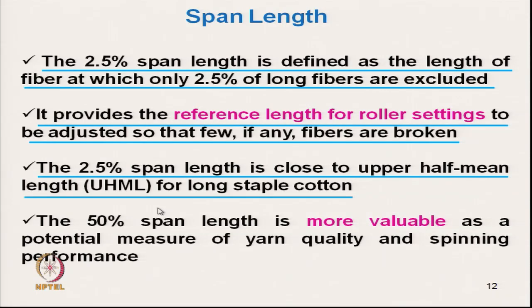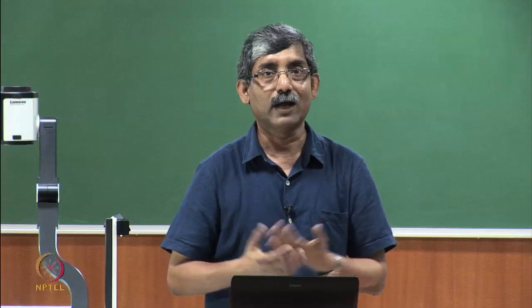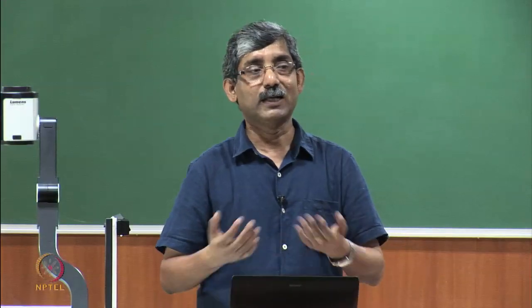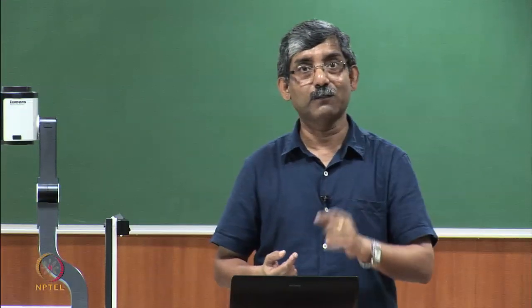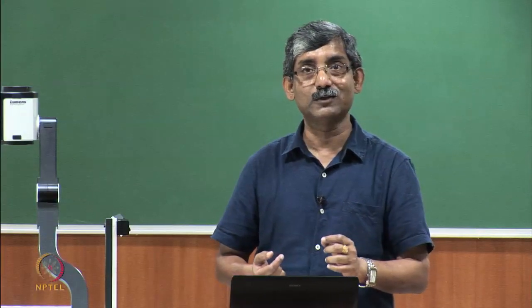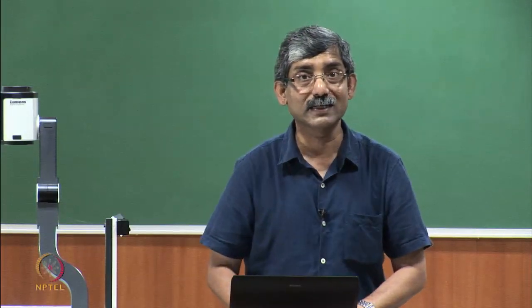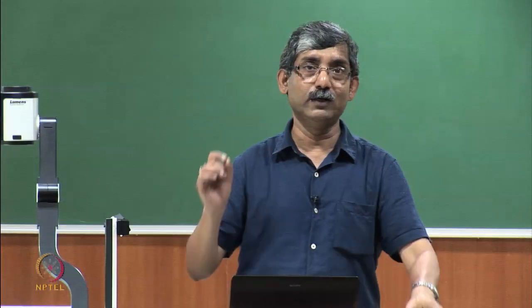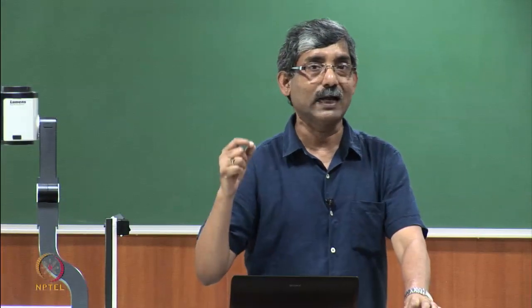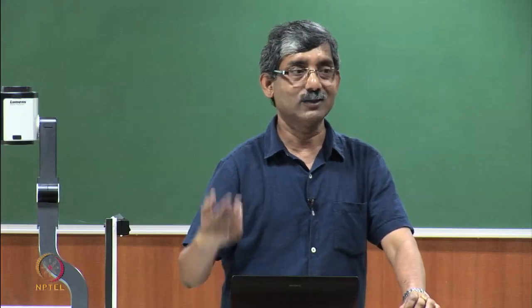Upper half mean length we will discuss. The 50% span length is more valuable as the potential measure of yarn quality and fiber spinning performance. So, 50% span length is used to know the overall fiber length and spinning performance, and 2.5% span length is basically used for roller setting. It is a longer fiber.